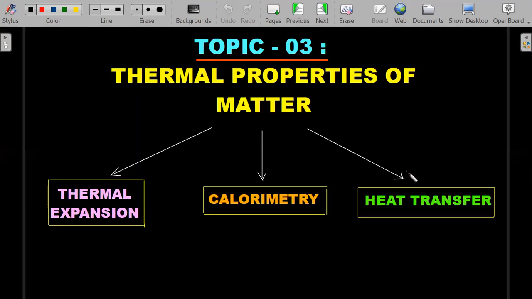When I say thermal properties of matter, I mean thermal expansion, calorimetry, and heat transfer, which take up the chunk of the syllabus in previous NTA conducted papers. We'll go in the same order and see all the questions that have been asked in the past, the repeated models, and how the NTA people have constructed and conceptualized those questions. For those looking for new problems, I have included practice problems at different levels, starting from JEE Mains and slightly going ahead to challenge you for JEE Advanced and Olympiads.